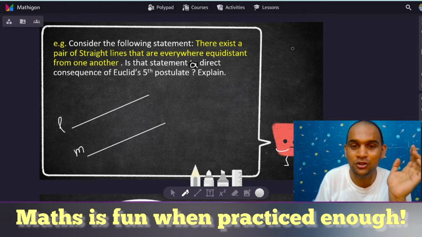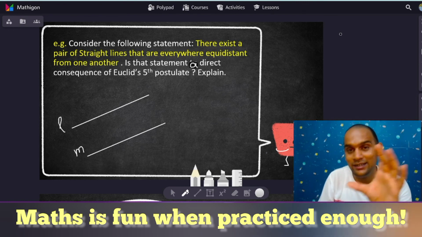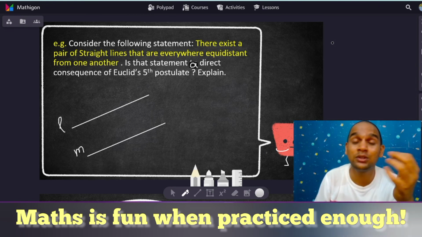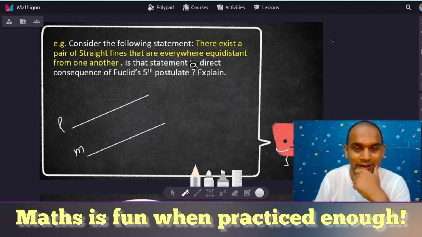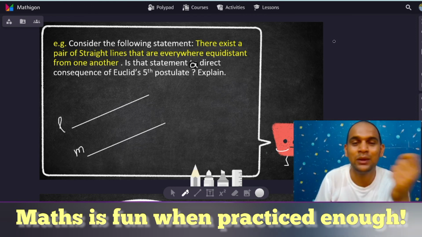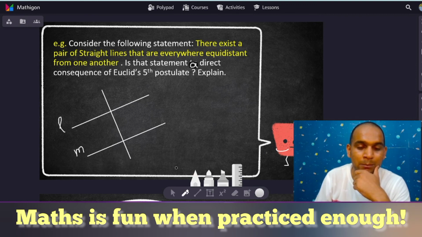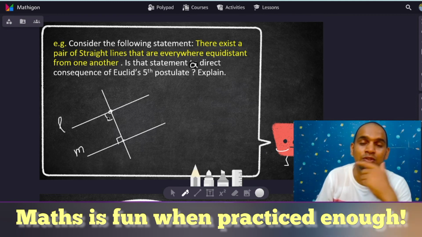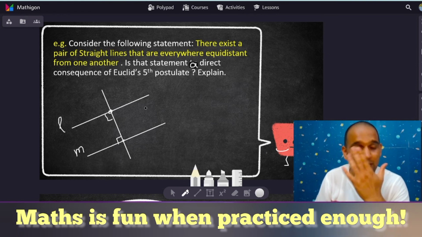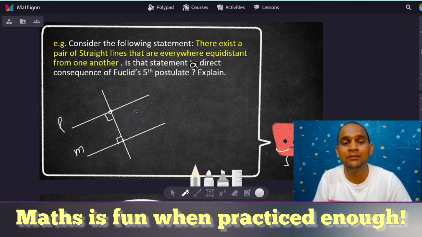What is the meaning of direct consequence? Now Euclid's fifth postulate says on the same side of a transversal, if the sum is less than 180, the lines will meet on that side. It will intersect on that side. Over here, it's very clearly visible that since that distance is the same, the transversal which we make over here is making a 90-degree angle, that means it is almost giving us the distance. This will give you 180 degrees and those lines will be parallel. Okay, that is how it is equivalent to the fifth postulate.